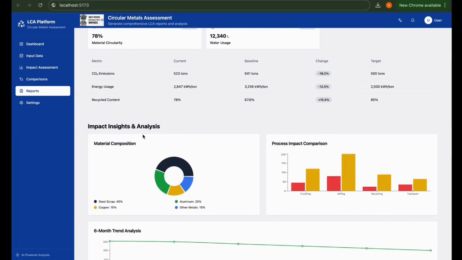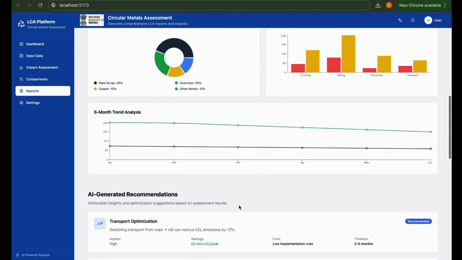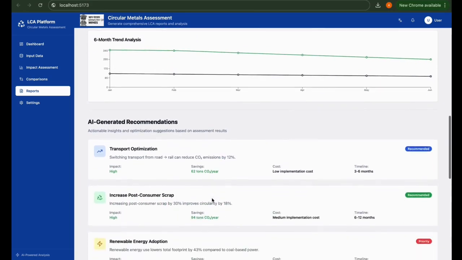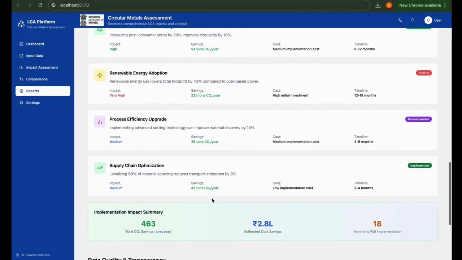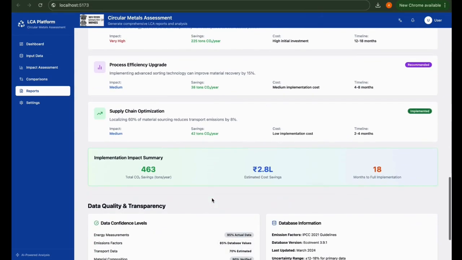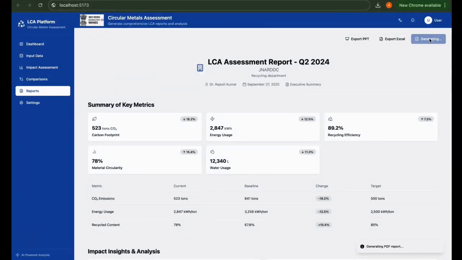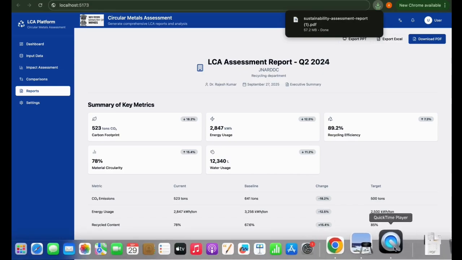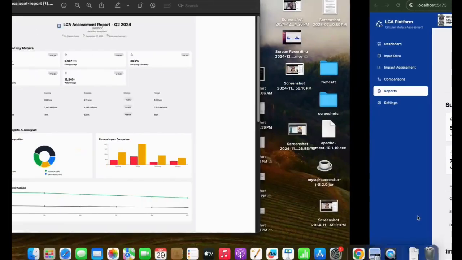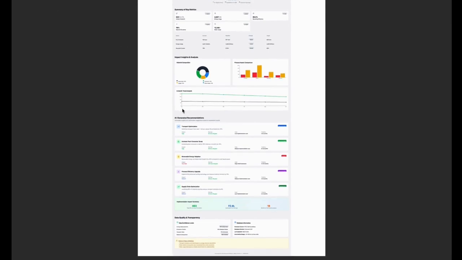Now comes the impact insight, material composition, process impact comparison, and 6-month trend analysis, showing how far we can go using this model, and the AI recommendation system, so that we can optimize the overall efficiency of our process, data quality, and transparency. Now, if we click on the download PDF button, this report will be converted into PDF, and through this we can get a report in this PDF format, as you can see here.